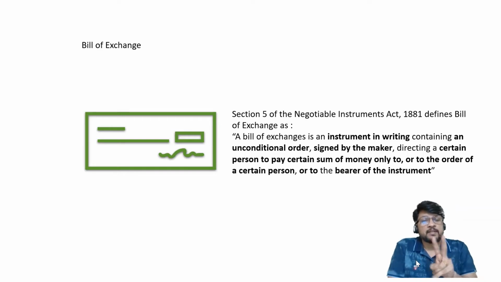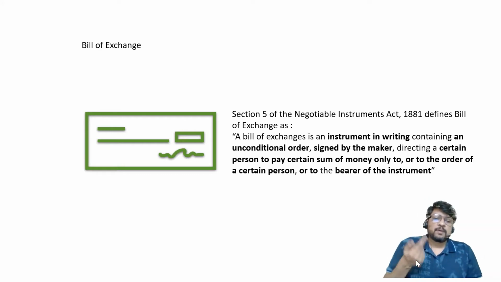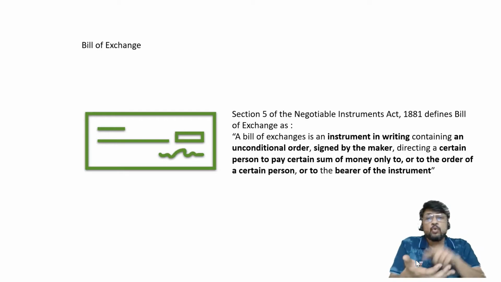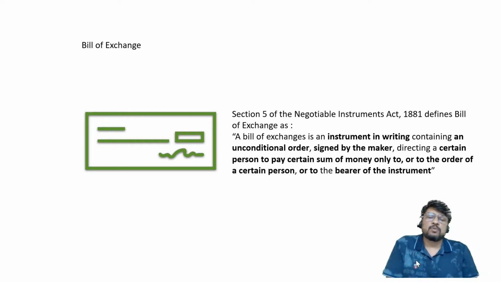So there are two parties. Number one, the person who gives the order. Number two, the person to whom the order is given. The person who gives the order must sign it, and the person to whom the order is given should also sign it. But before signing, he is going to check whether his name is properly written or not, to whom he is supposed to pay ultimately, how much amount he is supposed to pay ultimately, whether the person to whom it is to be paid is mentioned or it is a bearer instrument. All these things he is going to see first, and then he is going to accept it.